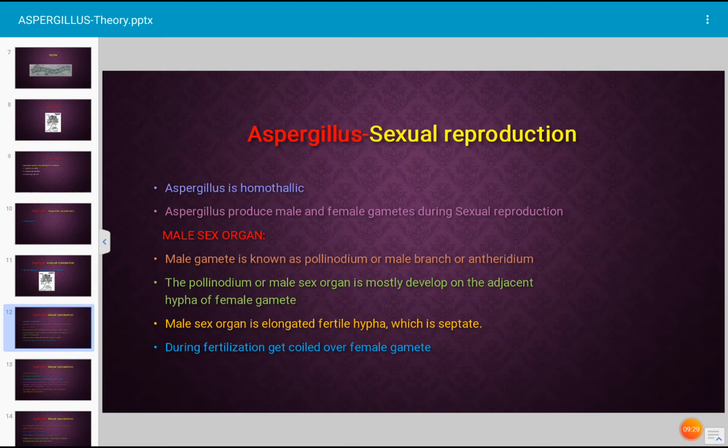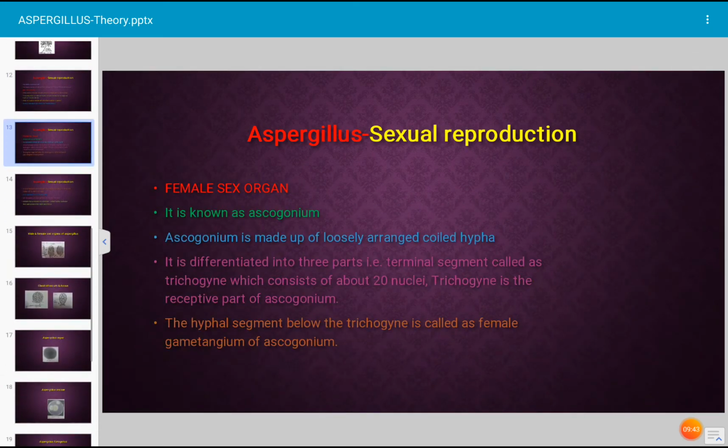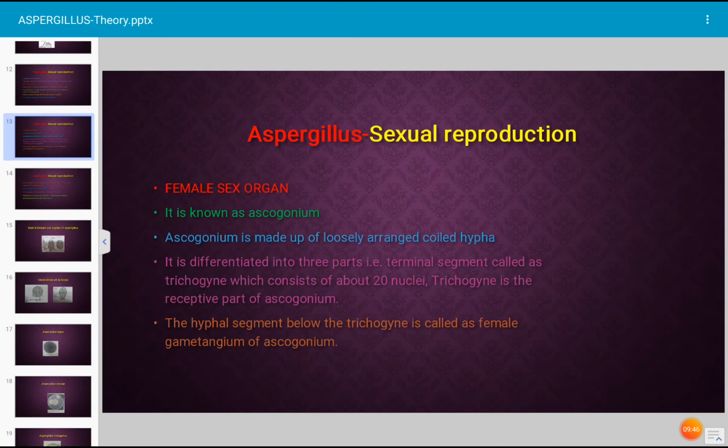The male sex organ is an elongated, fertile, septate hypha, and during fertilization it gets coiled over the female gamete. Next, how is the female gamete? In Aspergillus, the female gamete is known as ascogonium. Ascogonium is made up of loosely arranged coiled hyphae. It is differentiated into three parts. The terminal segment of ascogonium is known as trichogyne.